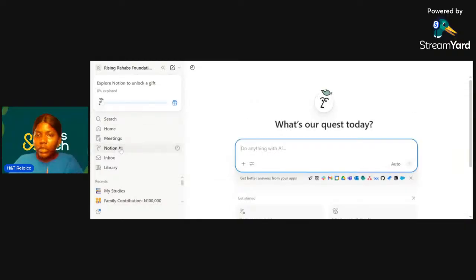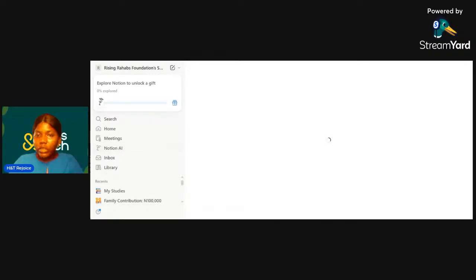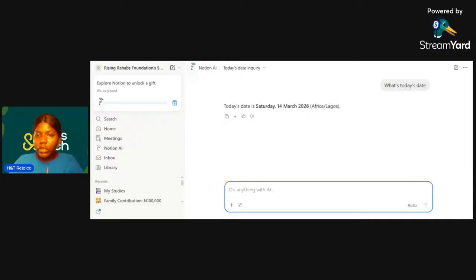Then Notion AI, you can ask questions. Let's say, what's today's date? It's almost like ChatGPT as well. It's like ChatGPT inside Notion. So it's actually that good. You can ask questions, sometimes even unrelated questions to what you have on the app. But if you have questions on what is on the app here, it will answer.